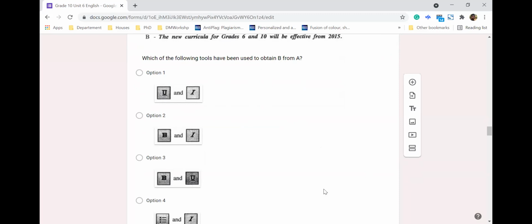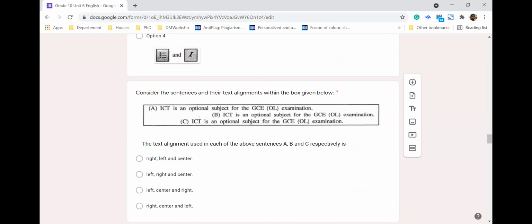Let's move on to the next one. Consider the sentences and their text alignment within the box below. So statement A, B, C, we have three statements. You can see A is left aligned, B is aligned to the right, and C is center aligned. So the second choice is the correct answer. We have center align, right align, and then center align.